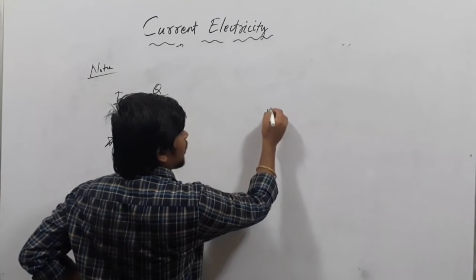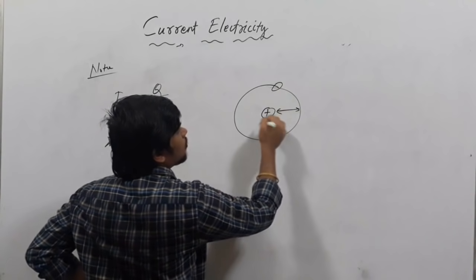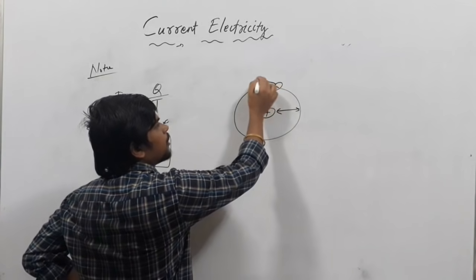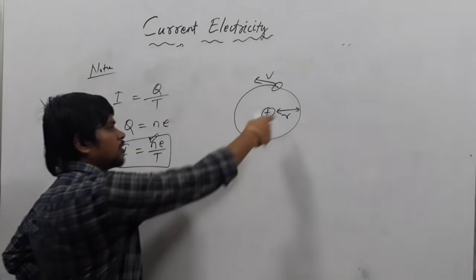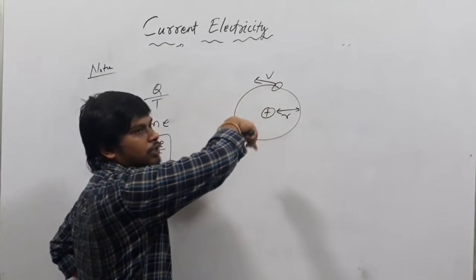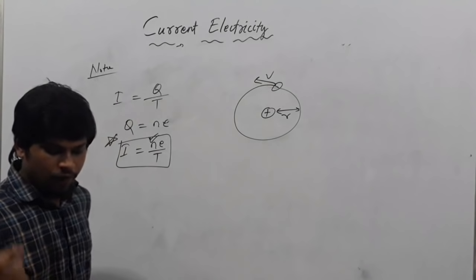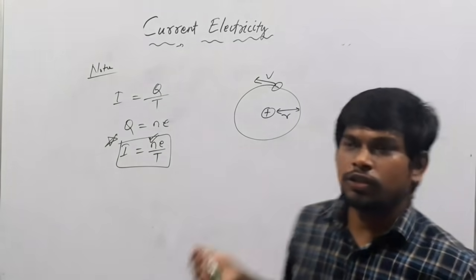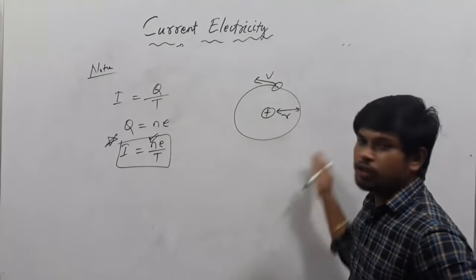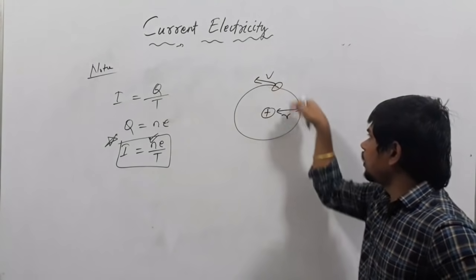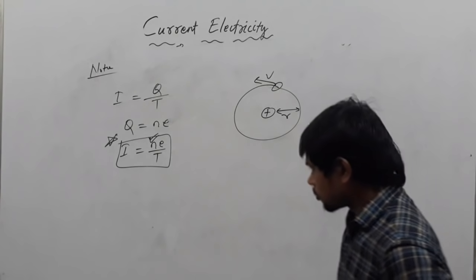If there is an electron revolving around a nucleus with a speed of v in a radius r, an electron is moving around the nucleus in a circle with a speed v. Then find the amount of current also. Here this is one more question. You can calculate the current here. How much current is produced here if an electron is revolving around the nucleus of an atom?